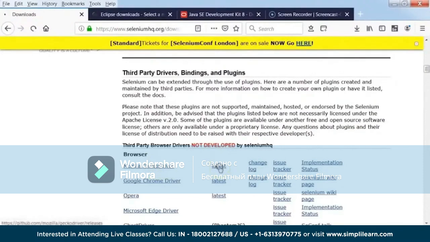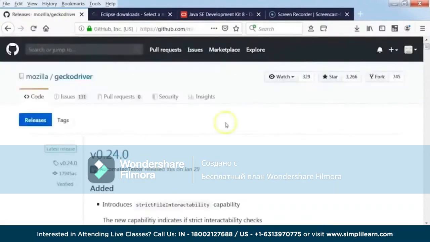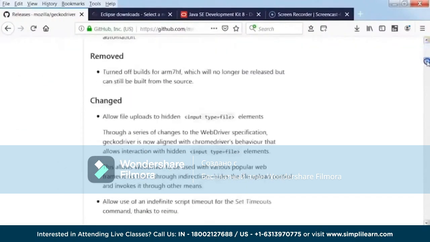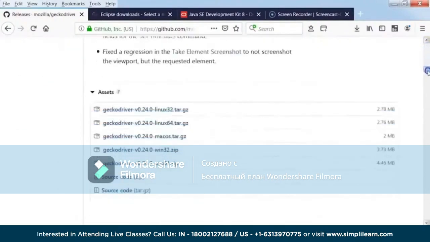what I need to do is just click here on the latest link. When I click on the latest link, it takes me to these driver files. Driver files are specific to each operating system. If you go down here, you will see there is a separate driver file available for Linux, for Mac, and for Windows. So depending on which operating system you'll be running your test on, download that particular driver file. And this is the driver file I need because we are working on a Windows machine. So these are the three different packages which we need to download from seleniumhq.org for us to install Selenium.